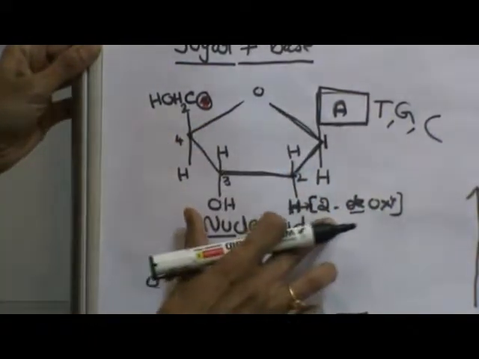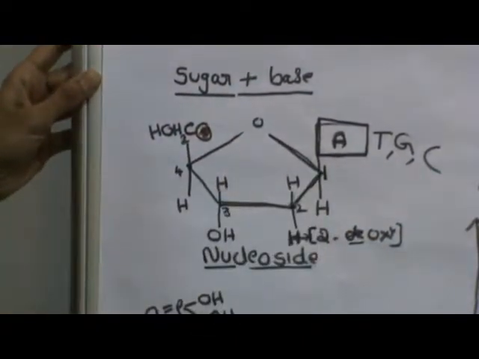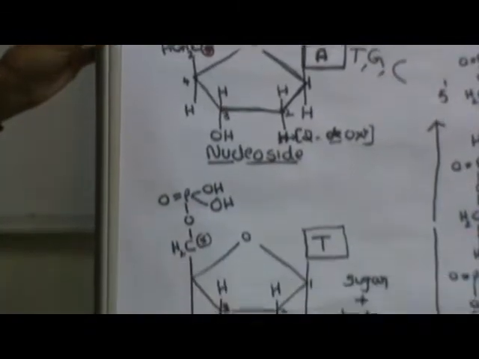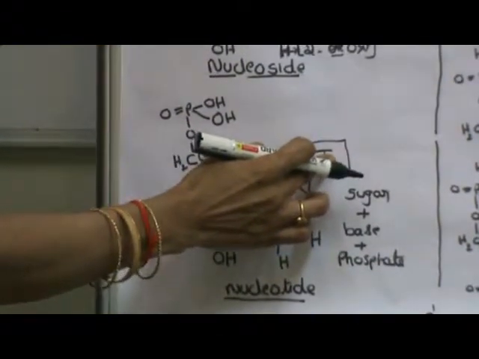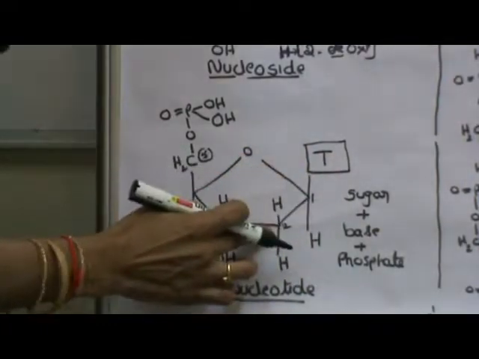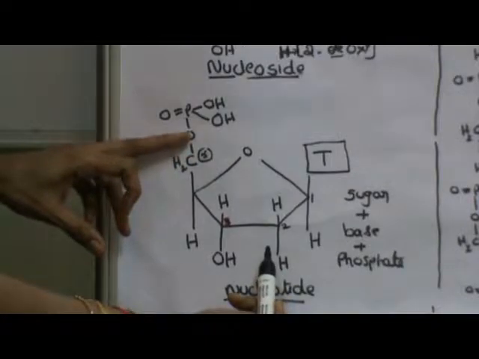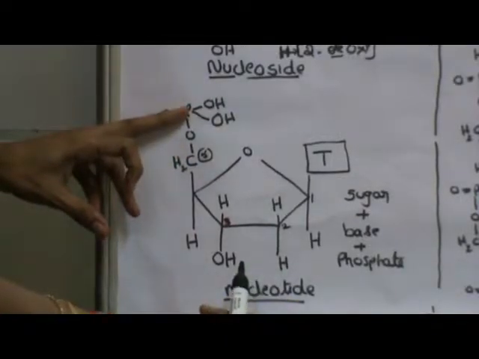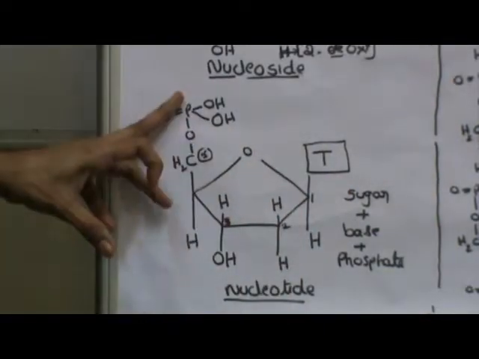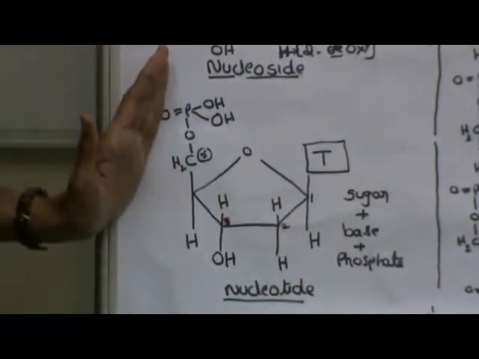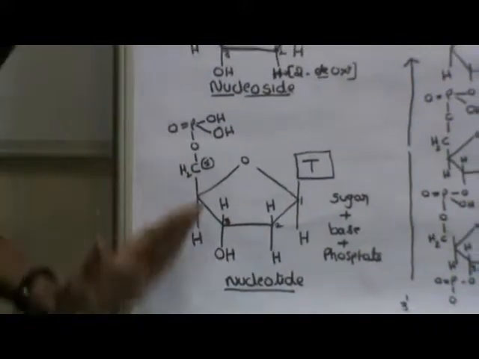Okay, so now you have a nucleoside having sugar plus base. Now, what is a nucleotide? You have the nucleoside already, where one of the bases is attached to carbon 1 of the pentose sugar, and at the carbon 5 position it is attached to a phosphate group. Now, a nucleotide means a sugar plus base plus phosphate group. You now know the concept of a nucleoside and what a nucleotide is.